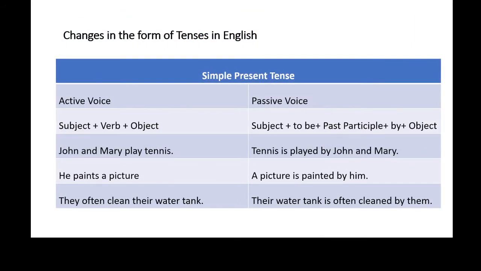So after knowing the change in personal pronouns, let us come down to the structure of a sentence in active voice and passive voice.